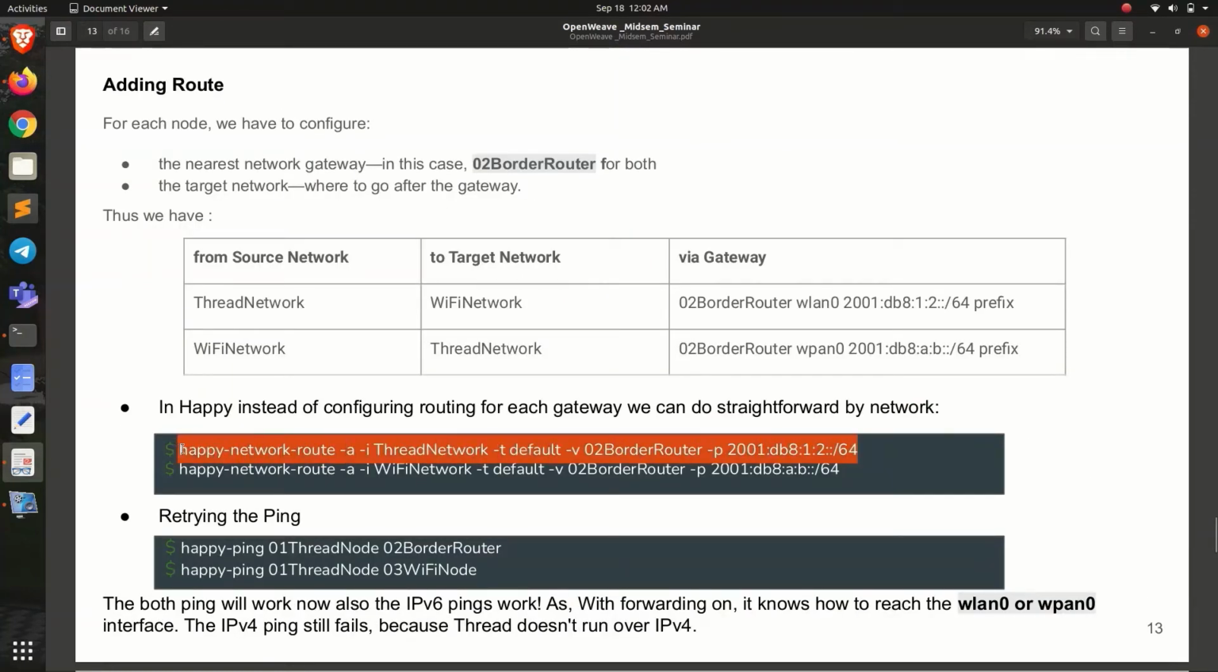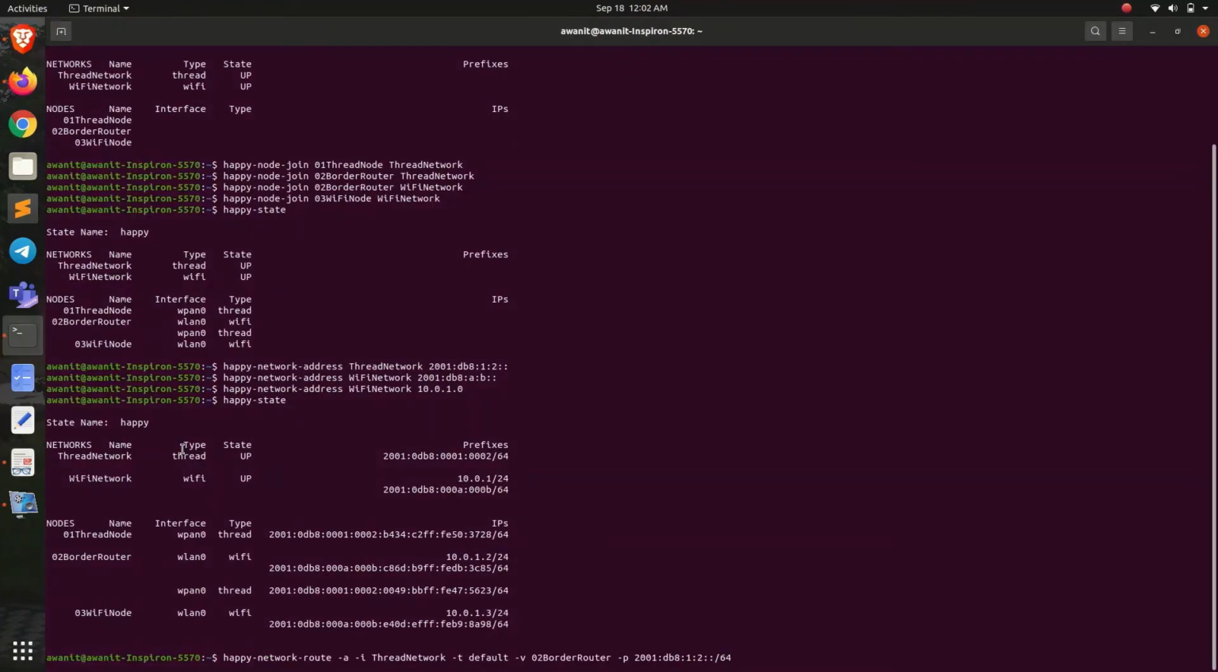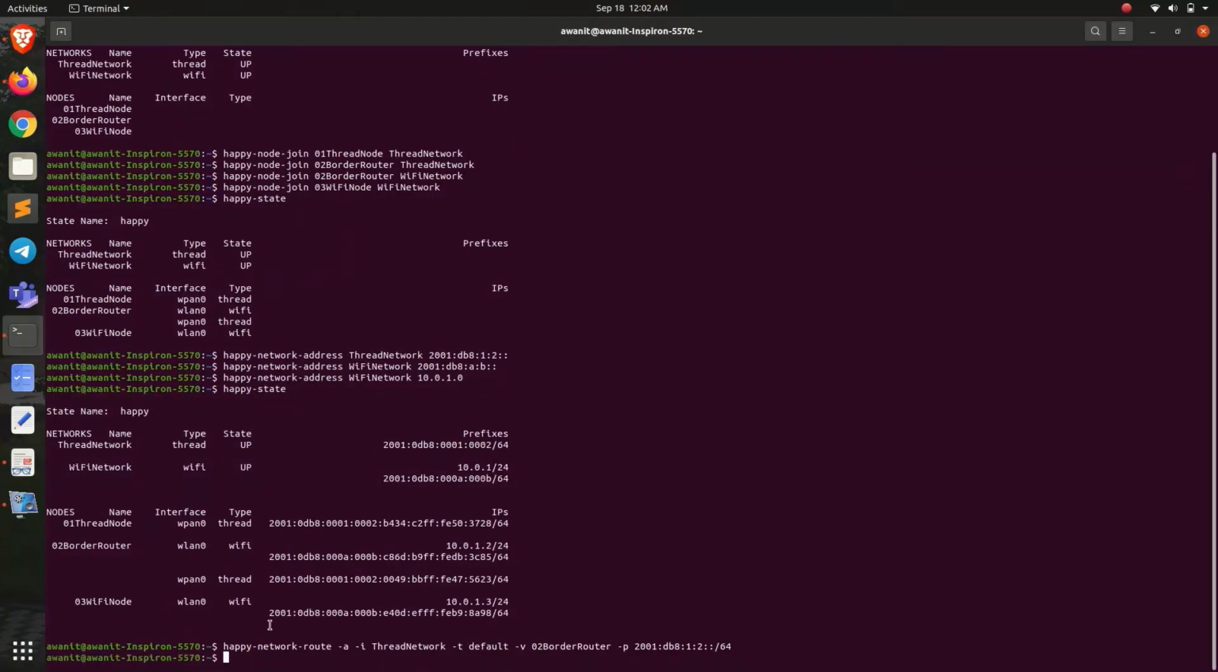What this command does is it will add the route. This command is happy network route. Minus a stands for adding. Minus i stands for the source network, that is, from which the traffic is arriving, and minus t denotes the target network. We are keeping it default, and minus v is for via what gateway router, and minus p